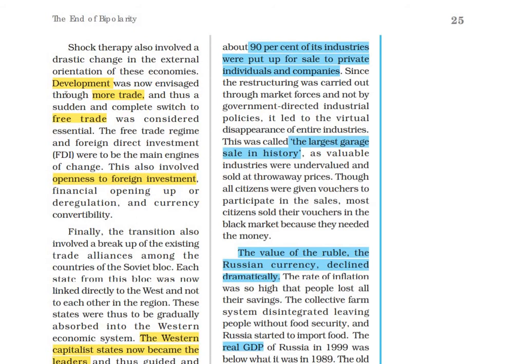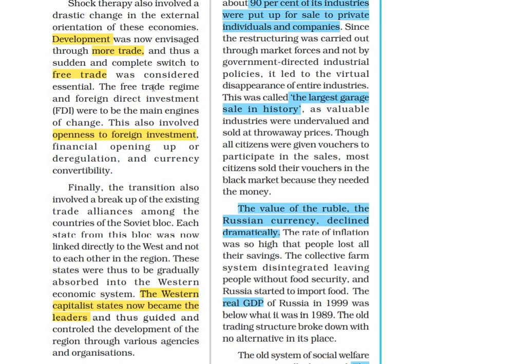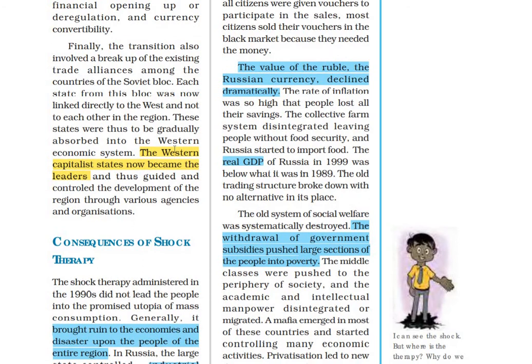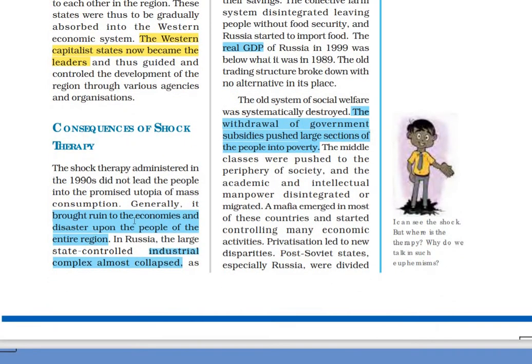Development was now envisaged through more trade. Free trade was to be considered essential, and openness to foreign investment was very important. The Western capitalist states now became the leaders, as they guided and controlled the development of regions through agencies and organizations like the World Bank and the IMF.